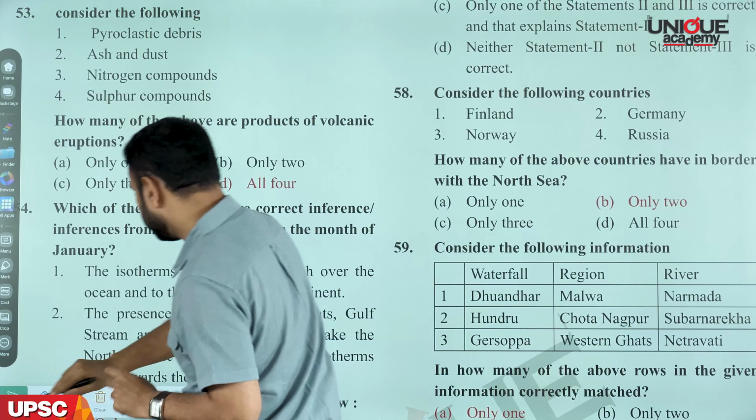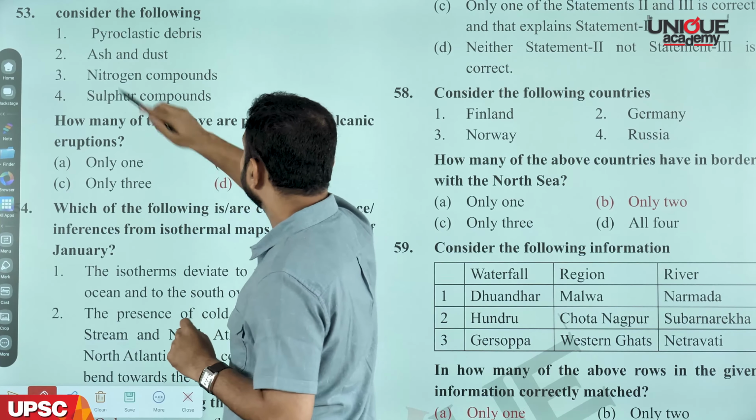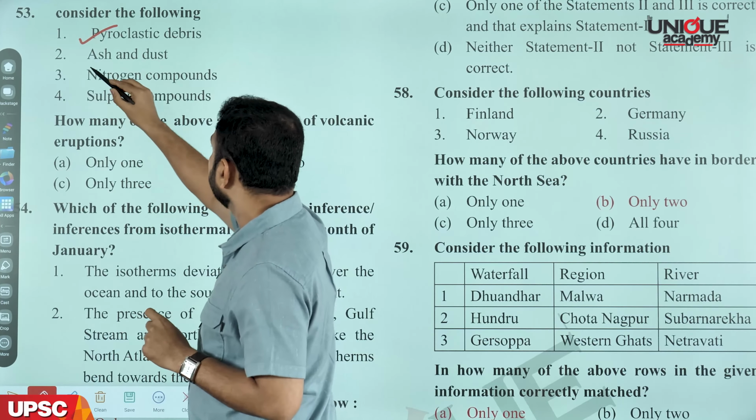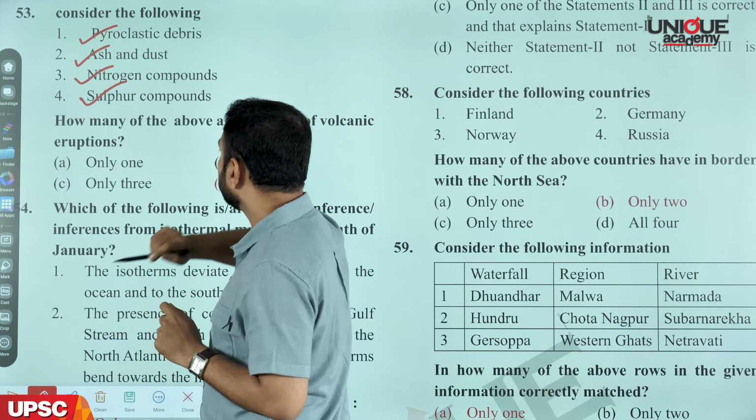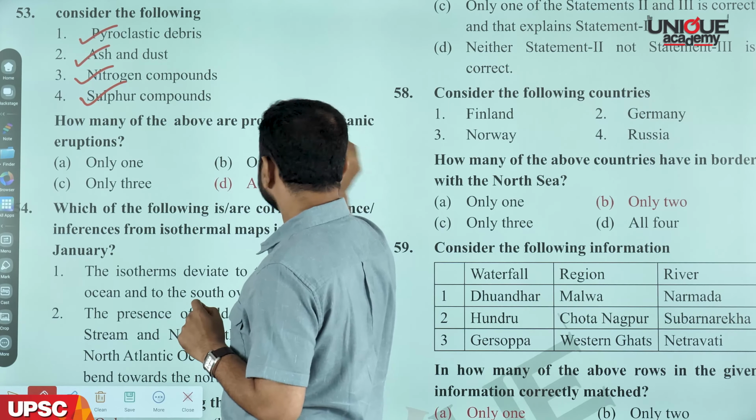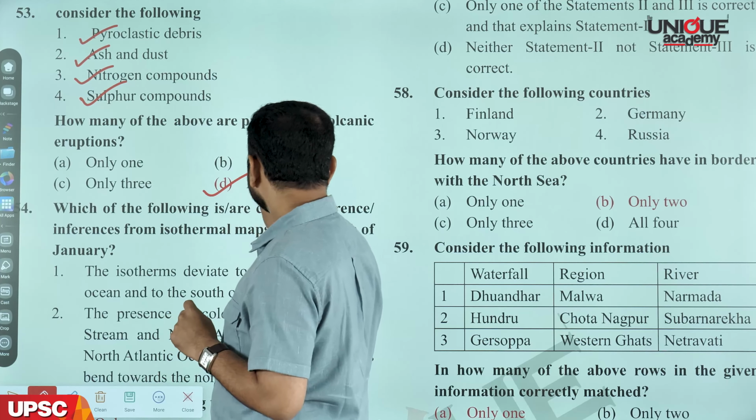Now, considering pyroclastic debris and dust, nitrogen compounds and sulfur compounds, how many of the above are products of volcanic eruptions? So the answer is all of the 4.